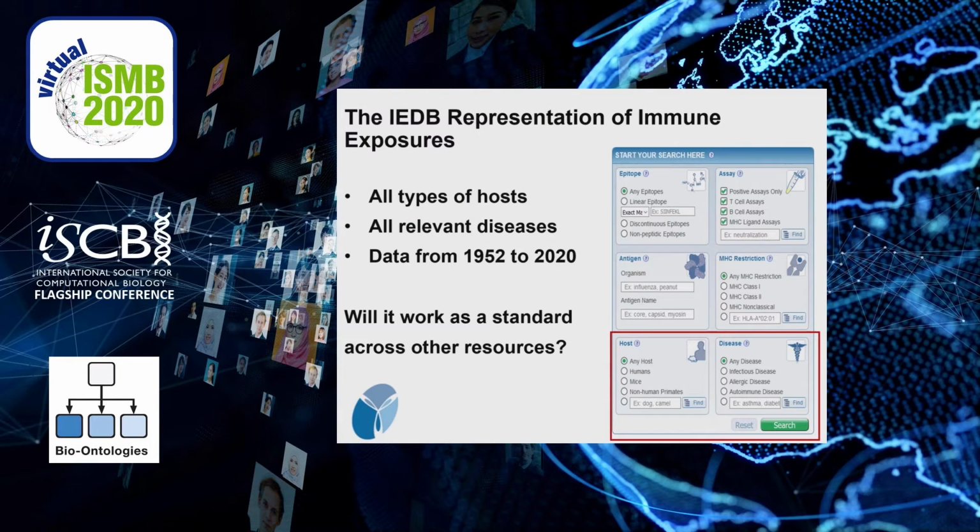We've had the need to represent immune exposures from the start that covered all types of hosts, not just humans and laboratory animals, but any species who has a published immune response to an epitope, and all the disease types that are relevant to the IEDB scope. The data in the IEDB starts back from the beginning of PubMed, and we have data from as early as 1952, and we remain current with the literature to the modern day.